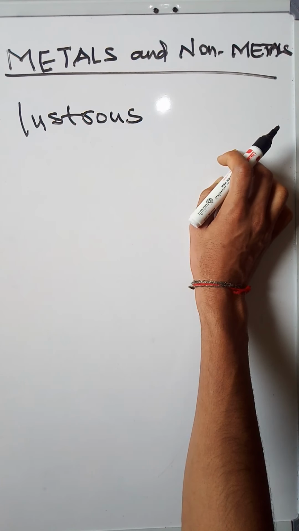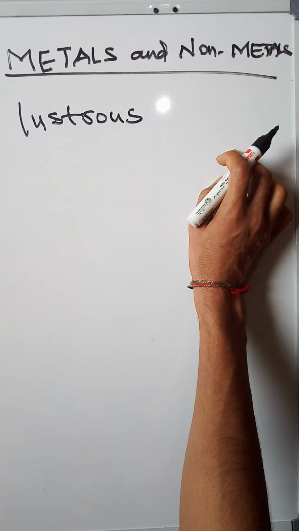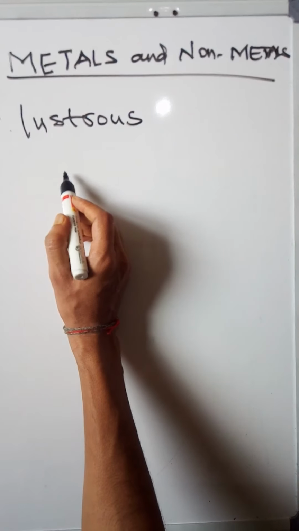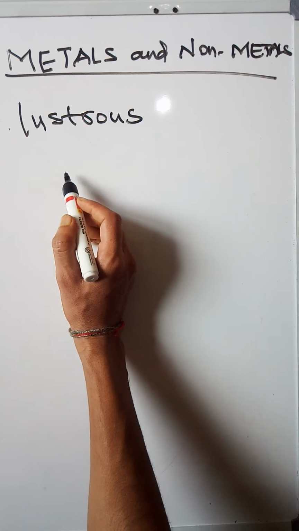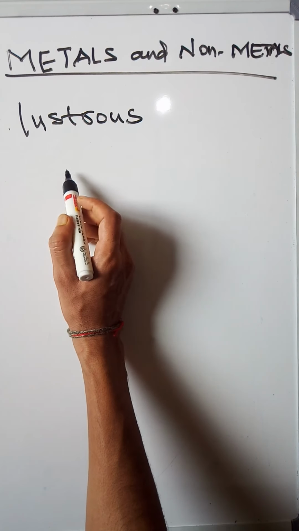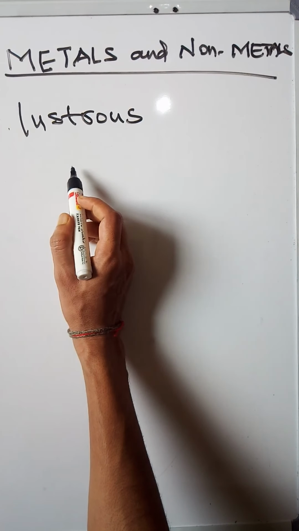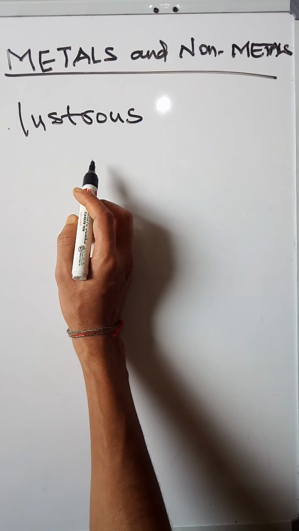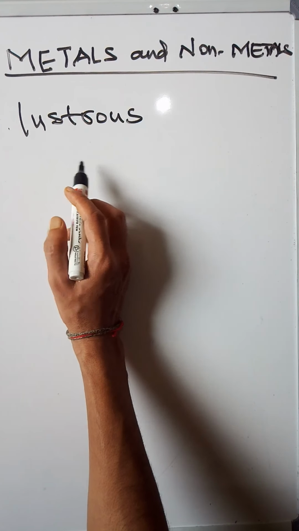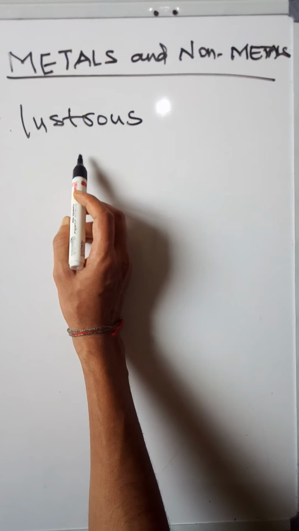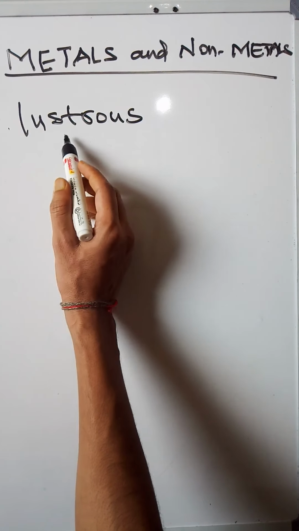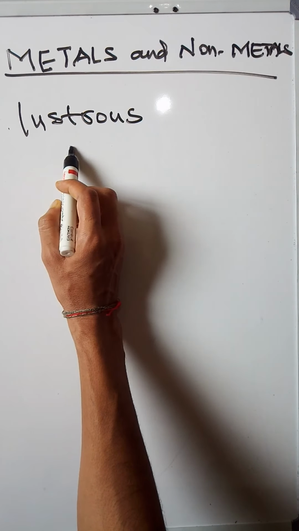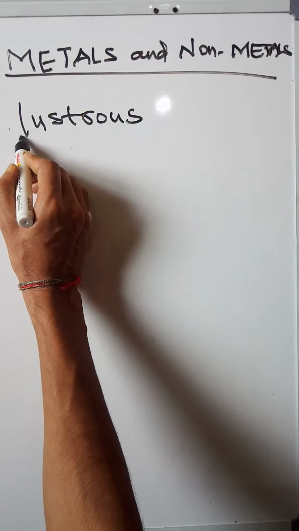Now, a metal has particular properties, such as the first one, lustrous. What is meant by lustrous? It is very, very important. Table 4.1 is given. Complete that table 4.1 and submit it after completion of this class. So first you have to watch this video, and after that complete table 4.1. Here we are going to discuss the characteristics of metals. In those characteristics of metals, this is the first one, lustrous.